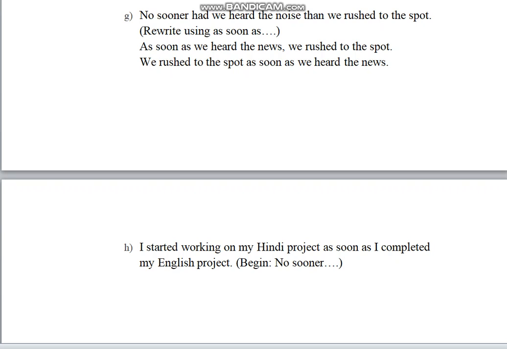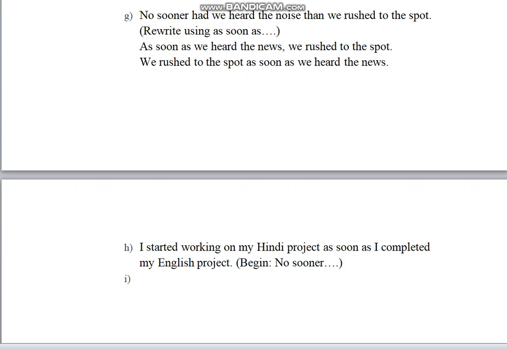So if you can see the sentence, they've used as soon as in the middle, which means that, because as soon as is followed by the first action, the first action is I completed my English project. The speaker first completed her English project. Okay? The speaker, I repeat, first completed her English project and then she started working on her Hindi project. As soon as she completed her English project, she started working on her Hindi project. Maybe she had to submit it the other day.